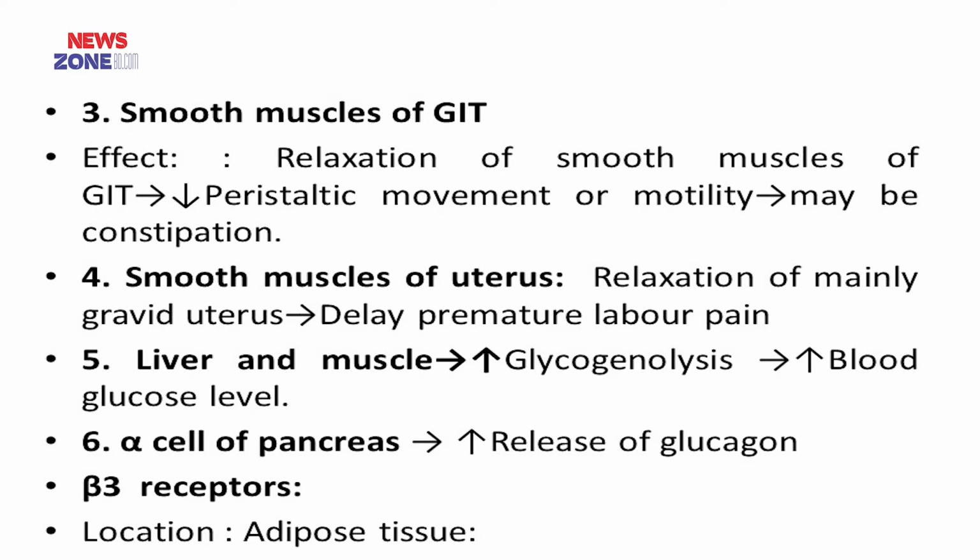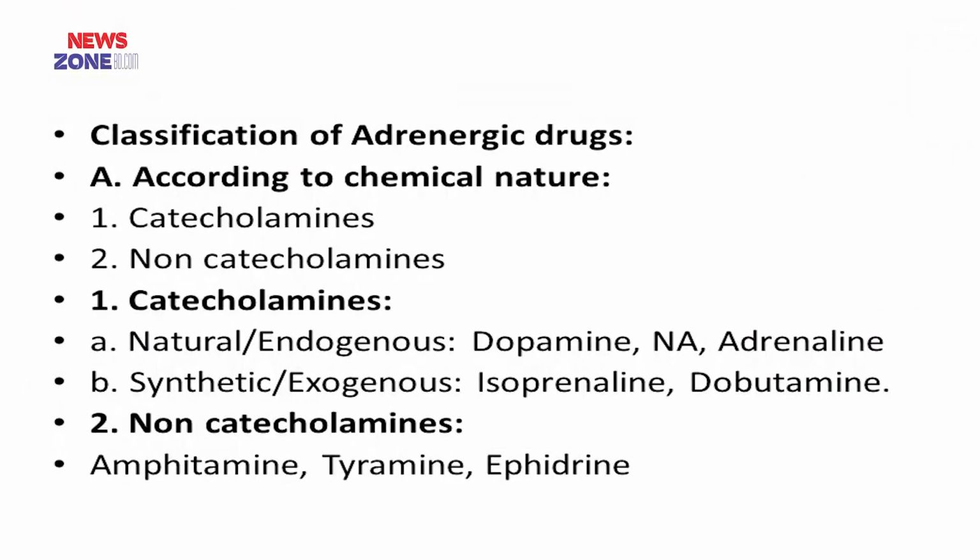It is also situated in the smooth muscles of the uterus and causes relaxation of mainly the gravid uterus and delays premature labor pain. It is also situated in the liver and muscle and increases glycogenolysis and increases blood glucose level. In the alpha cell of the pancreas, it causes increased release of glucagon, and beta 3 receptors are located in the adipose tissue.